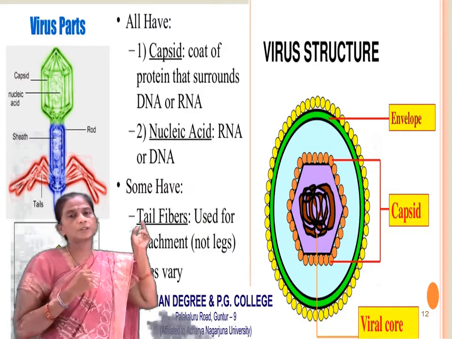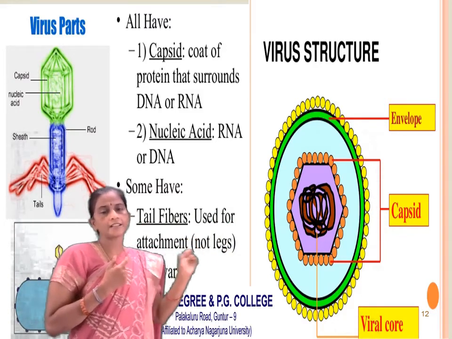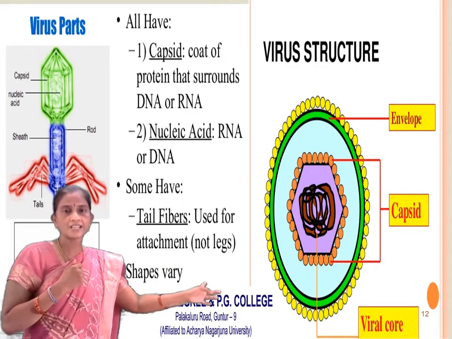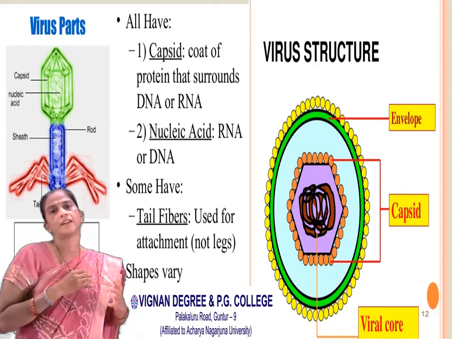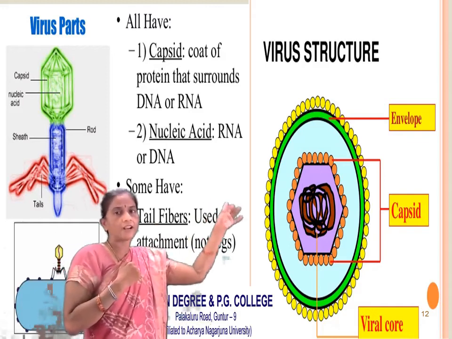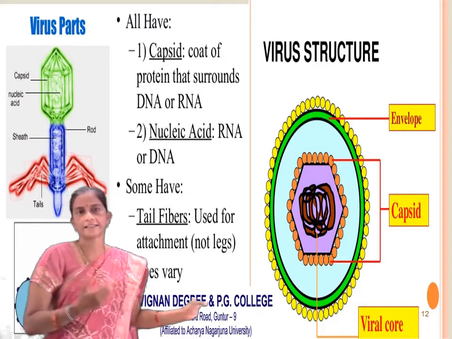Then coming to the nucleic acid, it may consist of either RNA or DNA. Next, it consists of tail fibers. These tail fibers help in attachment to the host cell. The shape of the tail fibers may vary. Here you can see the viral structure: envelope, capsid, and viral coat. This is the structure of viruses.